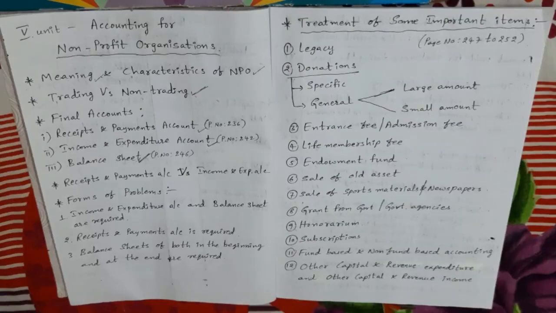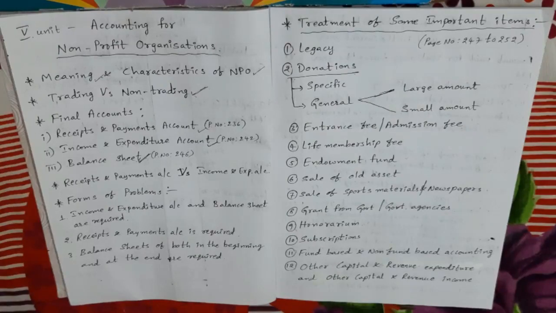Next, in receipts and payments account, the balance in the beginning represents cash in hand in the beginning. But in income and expenditure account, there is no balance in the beginning. Next, in receipts and payments account, the balance at the end represents cash in hand at the end. But in income and expenditure account, the balance at the end represents surplus or deficit.